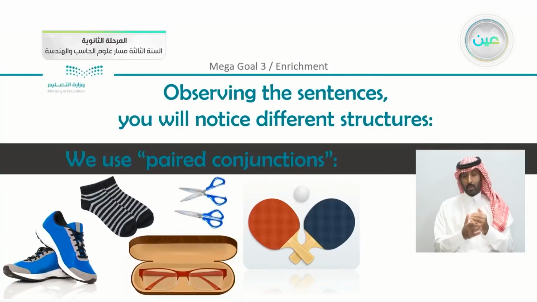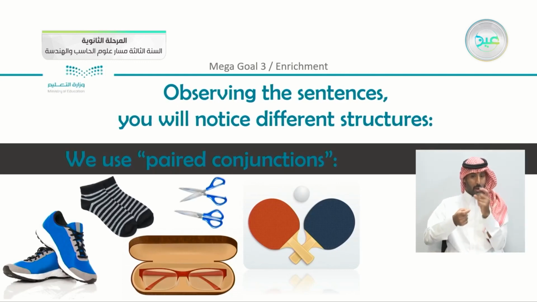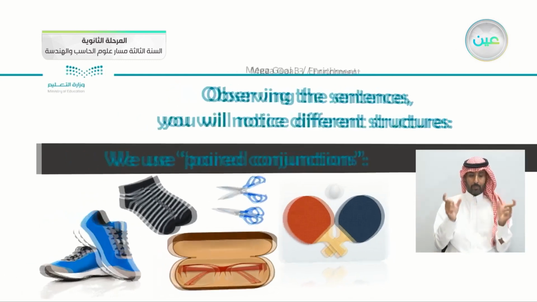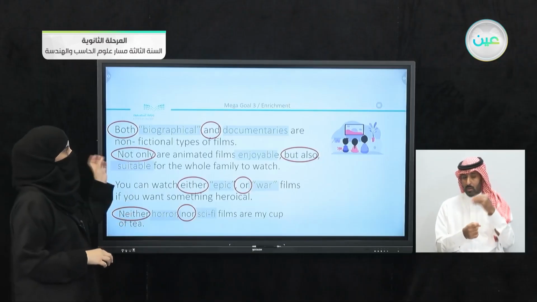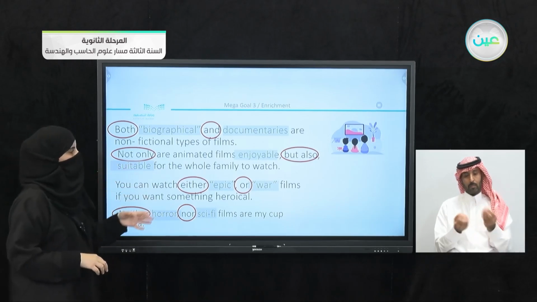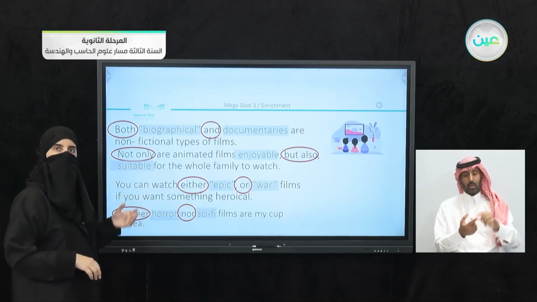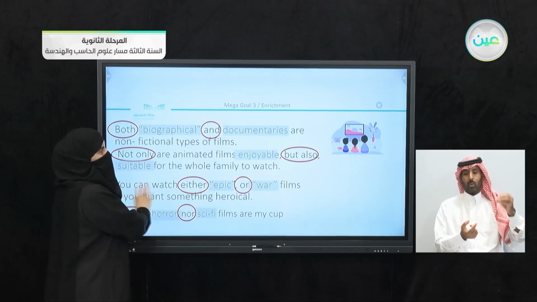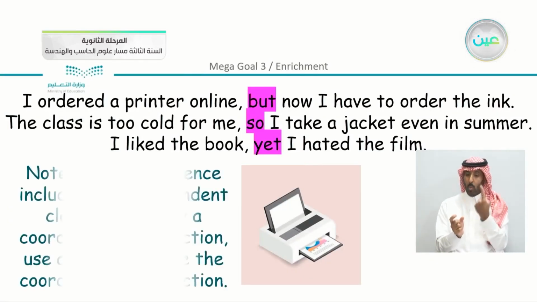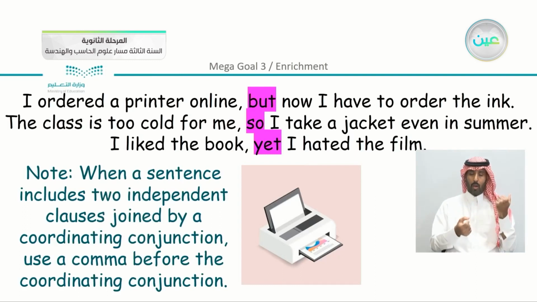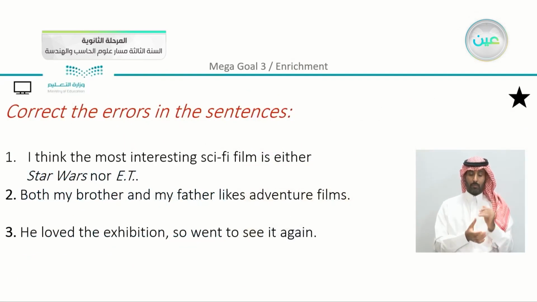Now, just to remind you of the idea of using paired conjunctions, they are pairs, they are inseparable. Also, just to recall the examples, you can use both and, not only but also, either or, neither nor. So these are paired conjunctions. We have the single conjunctions as we mentioned before. Yes, now let's just correct the errors in the sentence.